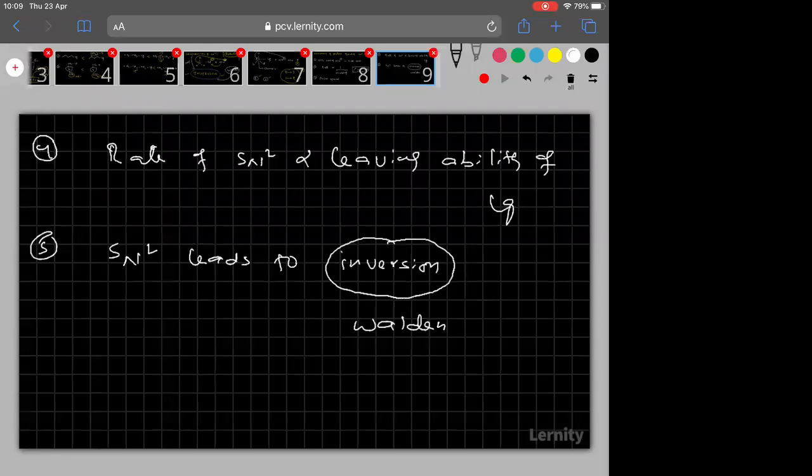Followed everyone? So these are the 5 factors which affect the rate of the SN2 mechanism. By this, SN2 is completed. And in our 12th class chemistry textbook, in the haloalkanes and haloarenes chapter, after completing the chapter, some book back questions will be there. In that, some SN2 questions are there. Please solve them. Still, if you are not getting them, you can contact me.